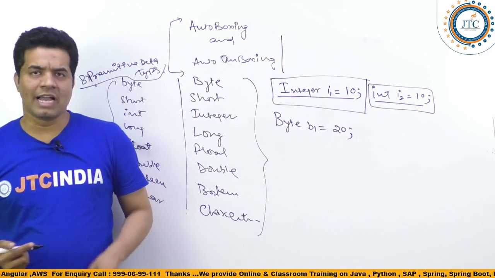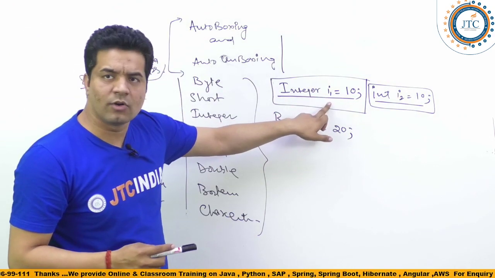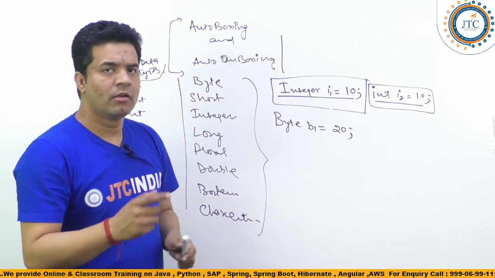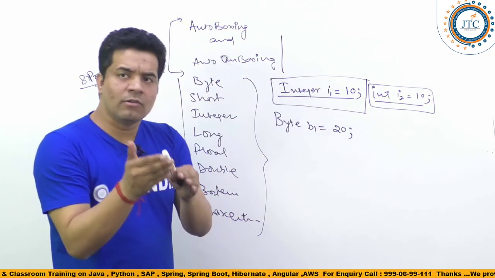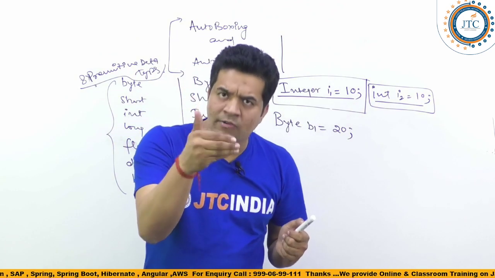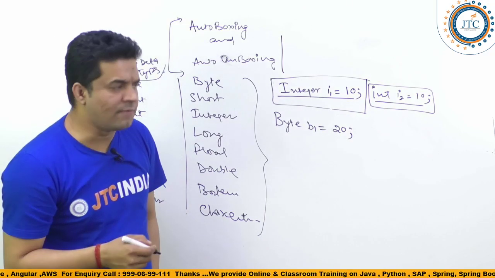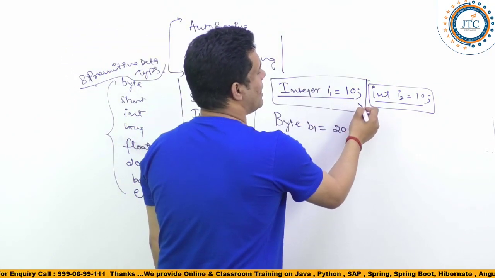See, you can write I1 is equal to 10, but before JDK 1.5, you cannot write this line.